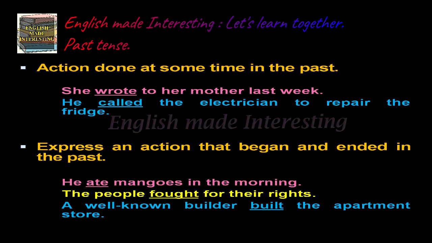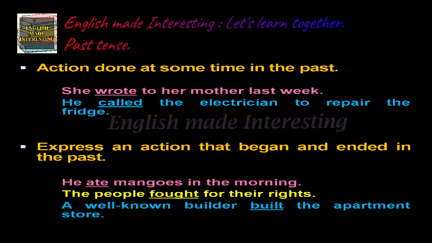Action done at some time in the past. She wrote to her mother last week. He called the electrician to repair the fridge. So, these are actions done at some time in the past. So, here we use simple past tense forms.